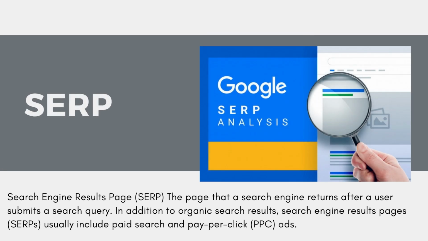Let me tell you what exactly a search engine result page is. Whenever we type anything in the Google search bar, we get a lot of results. This is the search engine result page. To make sure your website is on the search engine result page, you need to work on several factors. If your website has been there a long time and you still cannot see it ranking for some keywords, there are chances it can rank within a month. For that you need to implement these factors, which we will go through in today's session.